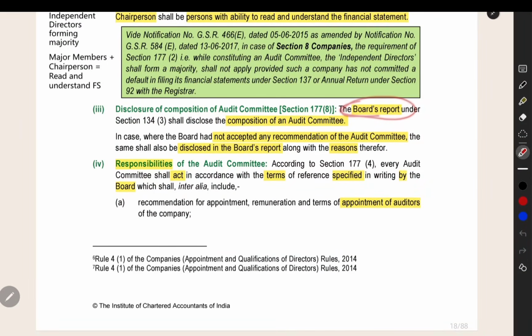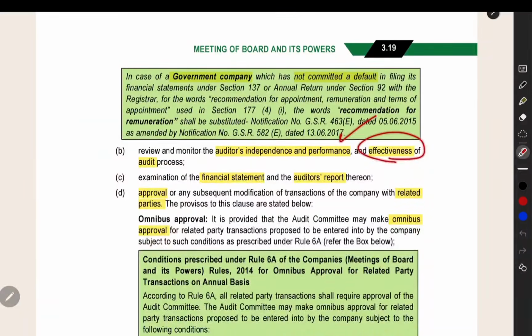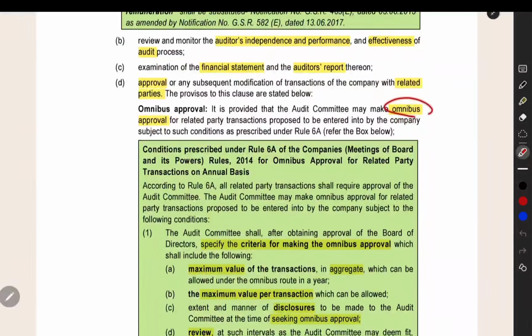Whichever persons you are keeping in the audit committee, you should disclose it in the board of directors' report. And then what are the responsibilities of the audit committee? They can do the appointment of auditors, they can monitor the effectiveness of the audit and other things related to the audit of the company. They can examine the financial statement and the auditor's report, and they can approve transactions with related parties. Whenever you are doing a transaction with a related party, it should be approved by the audit committee. They can give an omnibus approval also.